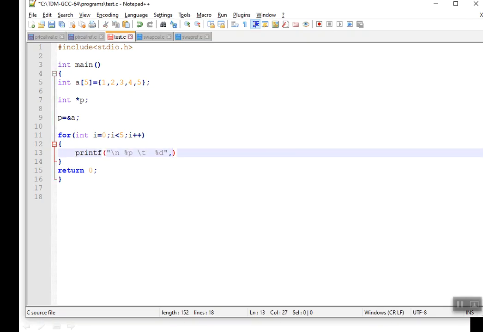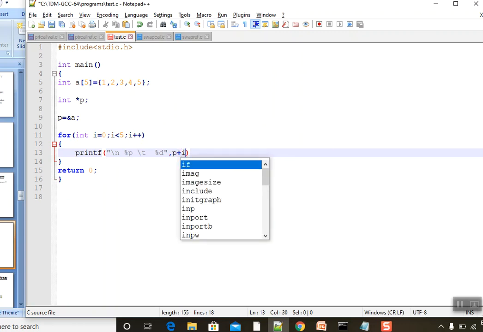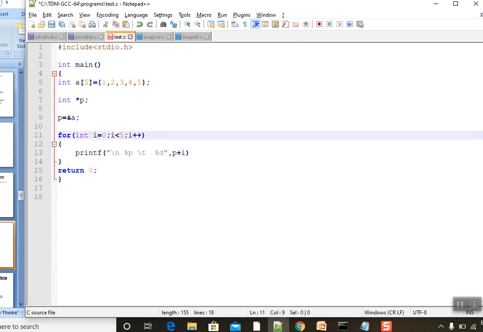If we are giving us p, what it will take? Okay, what p contains basically the first address, right? So p plus I. So during first iteration, what is p plus I? P plus 0, that is first address. During second iteration, p plus 1, second address. Again next iteration, p plus 2, third address, fourth address and fifth address. So this is p plus I.